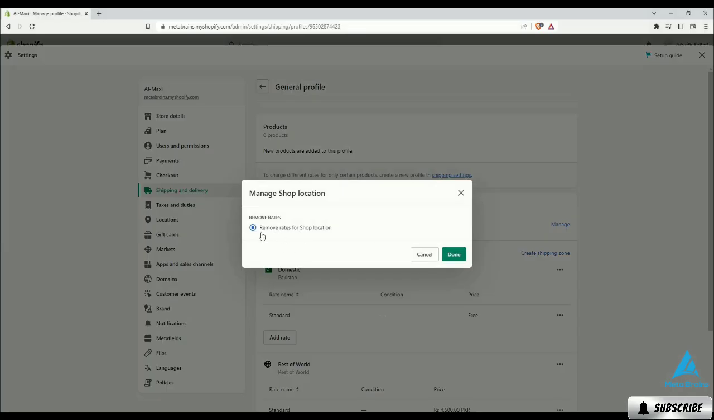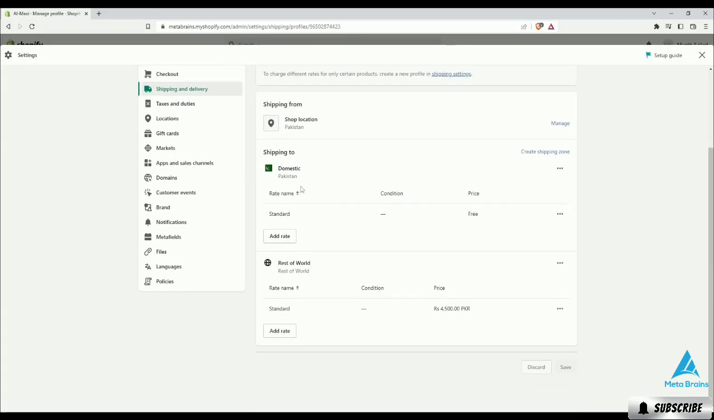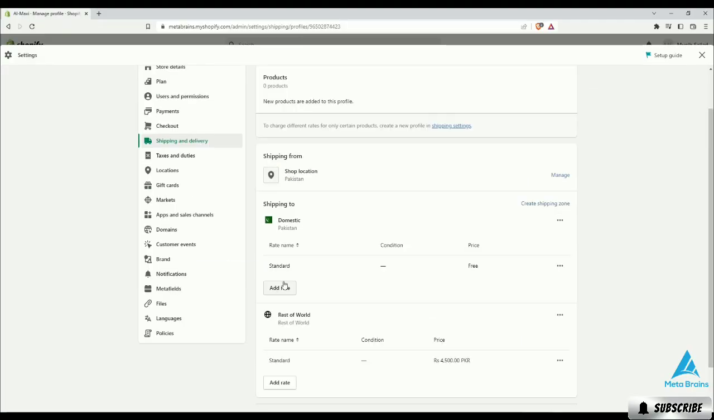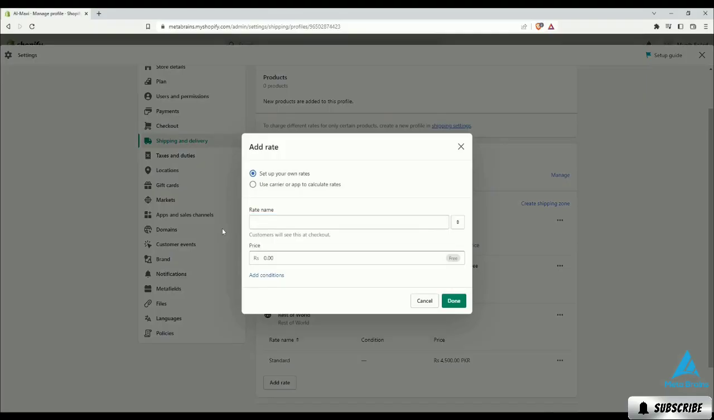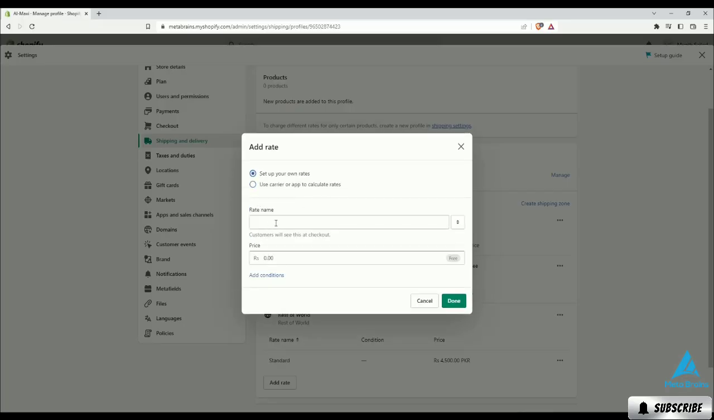You can charge different shipping rates depending on specific products. But since we don't have any products yet, let's skip the shipping section for now. We can add rates by clicking on the Add Rates button. The first is the standard rate, which is officially defined by the government. You can also use a carrier or an app to calculate your shipping rates. This option will be discussed in a later lecture.